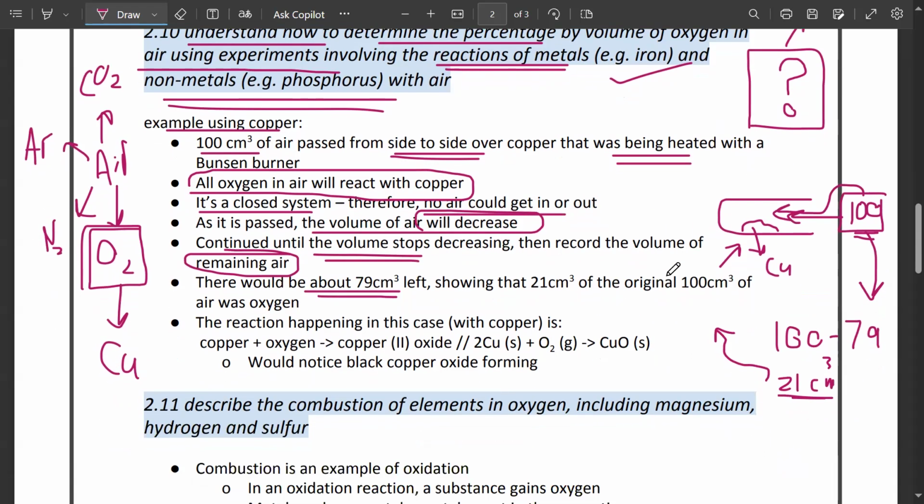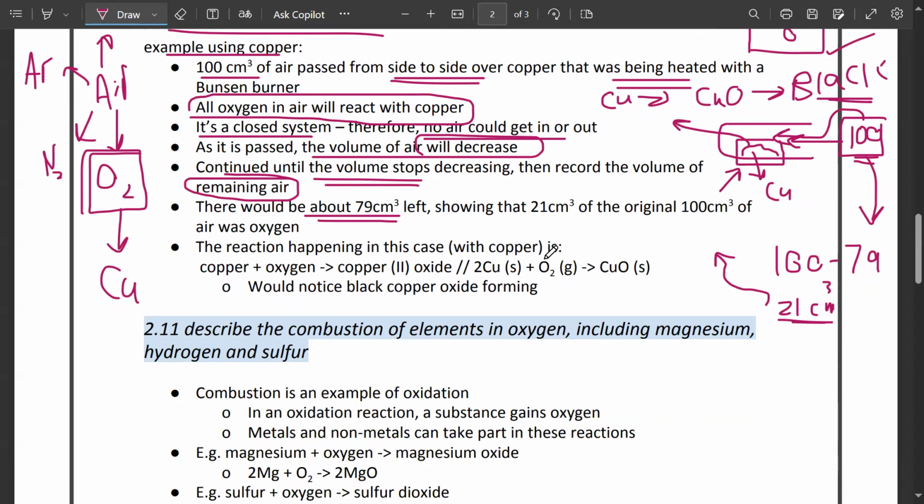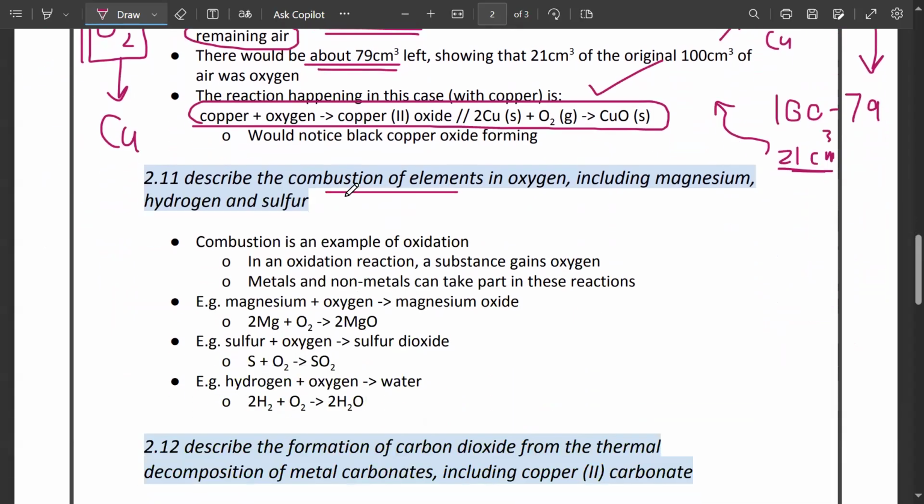Got it? How would we know that copper is reacting with oxygen? The color of this copper is going to change. Copper is going to turn into copper oxide, and this copper oxide has a black color. So when the copper starts turning black, that is going to tell you that yes, copper is now reacting with oxygen. This is the reaction: copper plus oxygen forms copper(II) oxide.